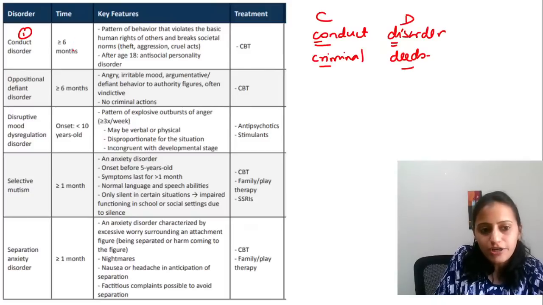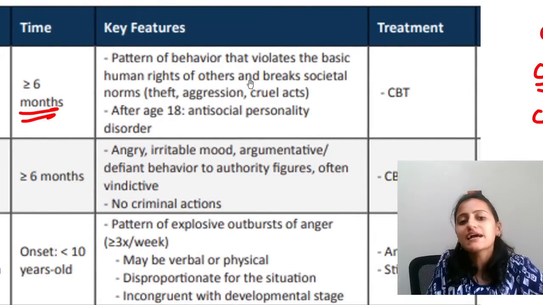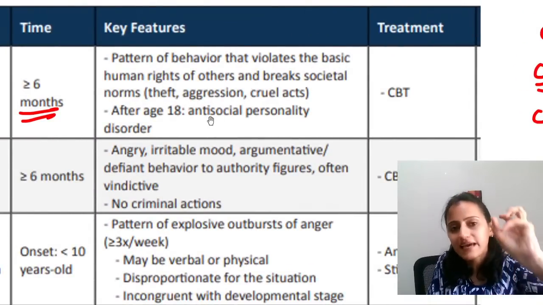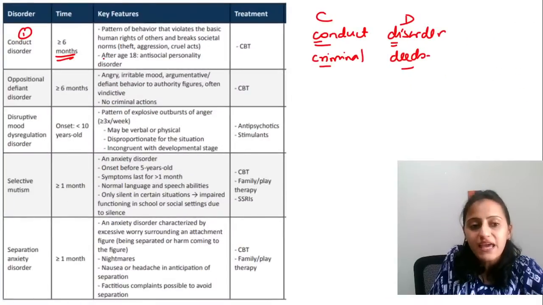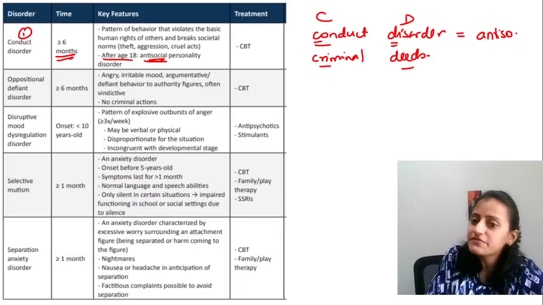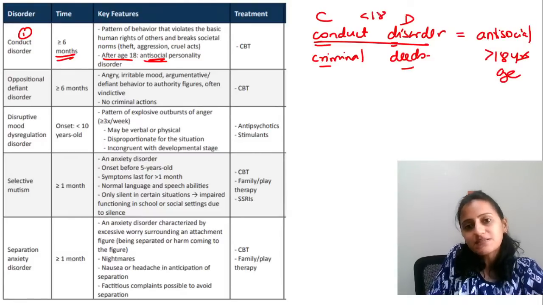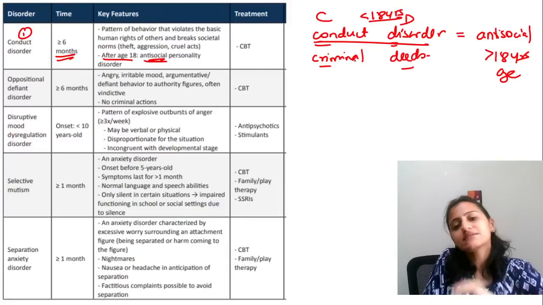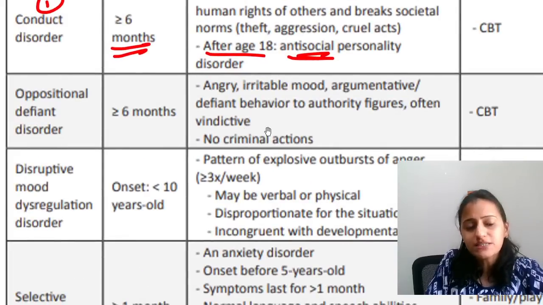For conduct disorder, it should be more than 6 months. The pattern of behavior, let me zoom this, violates the basic human rights of others and breaks societal norms, like stealing, theft, aggression, cruel acts. If it is after the age of 18, then it is antisocial personality disorder. So conduct disorder is very similar to antisocial, but antisocial is after 18 years of age. If the person is less than 18 years of age, then it is conduct disorder. Oppositional defiant disorder, again, it is more than 6 months. It should be more than 6 months.